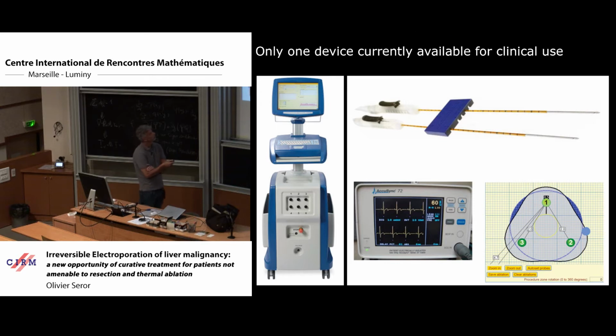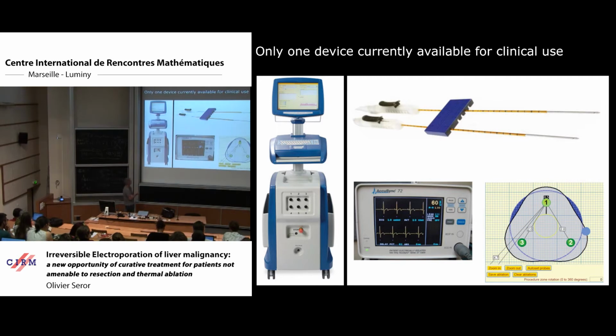Here, it's a device to synchronize the pulses with cardiac activity, because one specific complication of such a procedure, because this is very high voltage RF pulses, is that we can induce severe arrhythmia. So we have to deliver these pulses during the refractory phase of the heart. All the energy deposition is synchronized with cardiac activity.